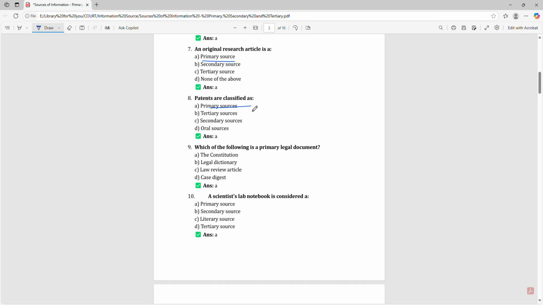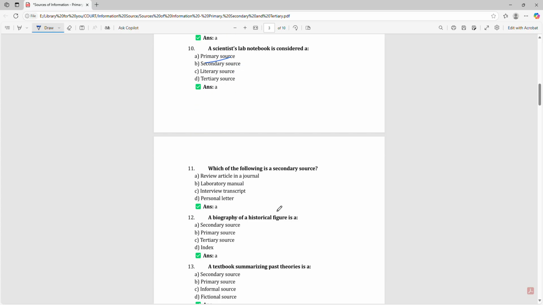Which of the following is a primary legal document? That is the constitution. A scientist's lab notebook is considered a primary source. Which of the following is a secondary source? Review article in a journal.